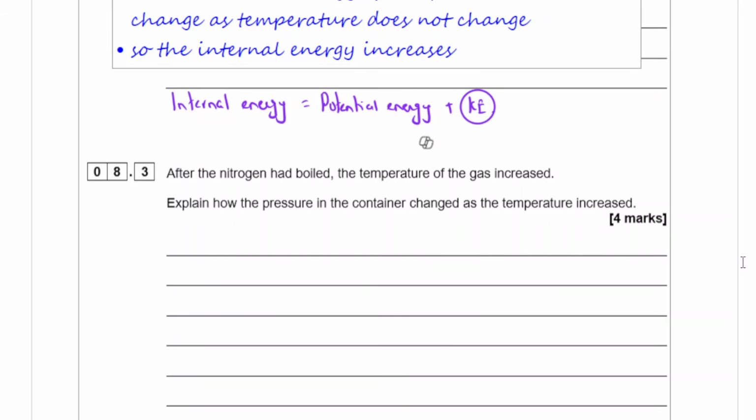After the nitrogen has boiled, the temperature of the gas increased. Now the kinetic energy should increase. Explain how the pressure of the container changed as the temperature increased. Now the pressure should increase because temperature is increasing. If the temperature increases, kinetic energy increases, which means the particles move faster. They collide with the walls of the container with a greater force and with a greater frequency. So the pressure increases because pressure equals force over area.